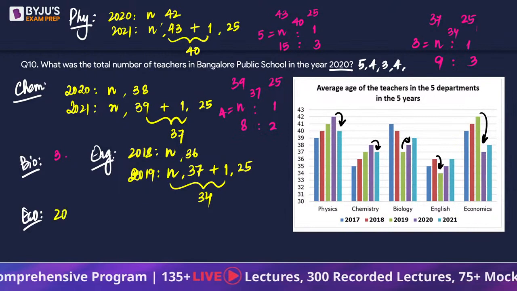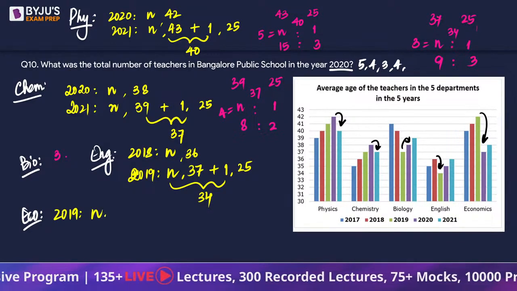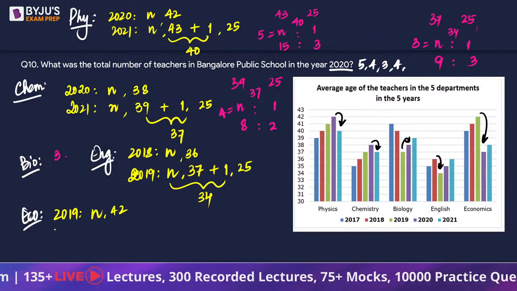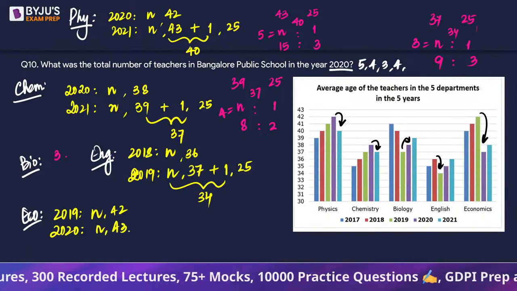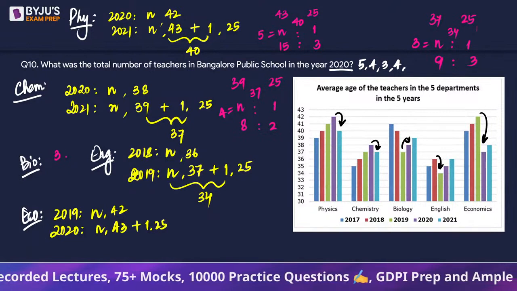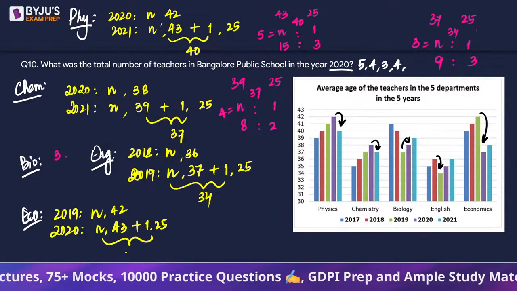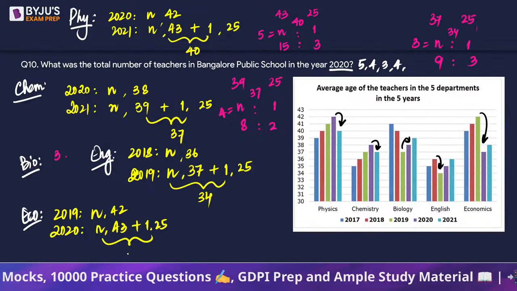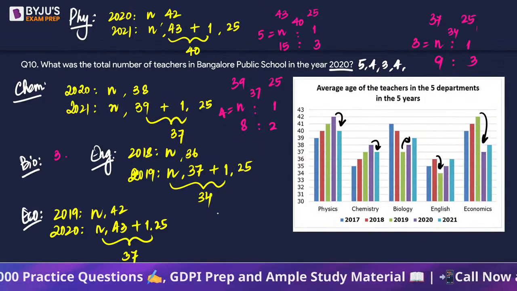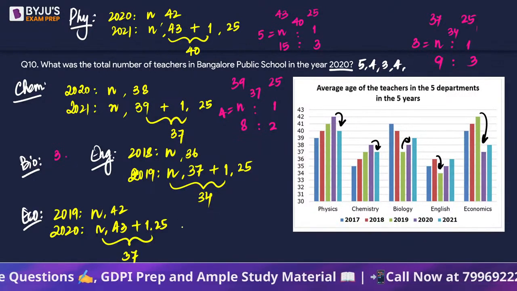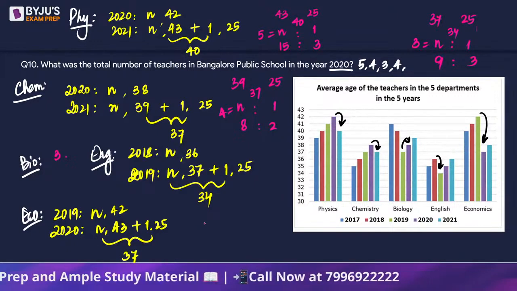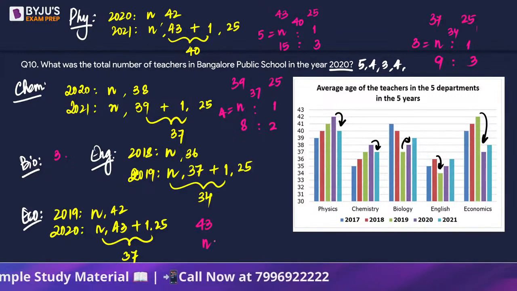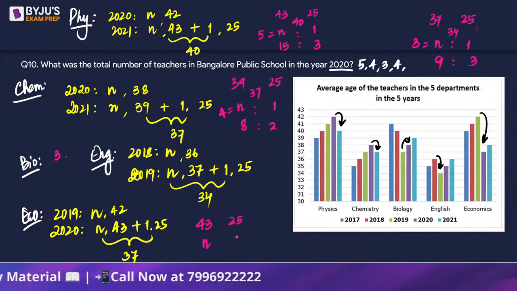In 2019, if you look at this, suppose there were n people whose average age was 42 years. In the year 2020, these n people will have an average age of 43 years. One person joins at the age of 25. The average drops suddenly to 37. So I think n will be quite small. Let's use allegation for this. So we have 43 as the age, n people, 25 as the age, one person, average being 37.